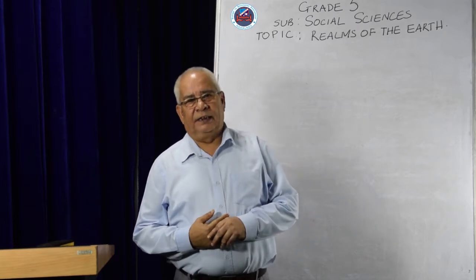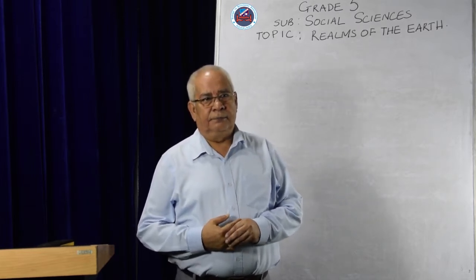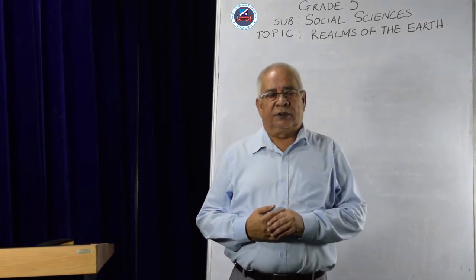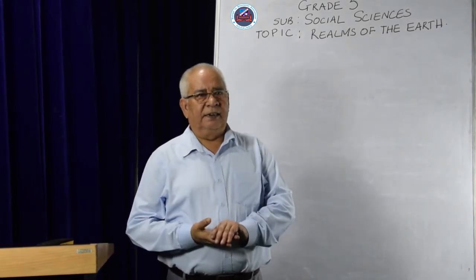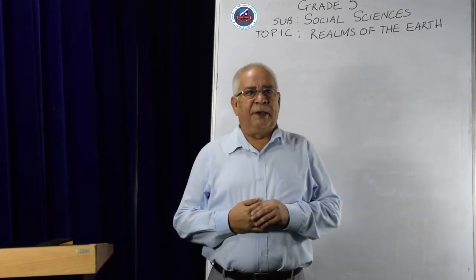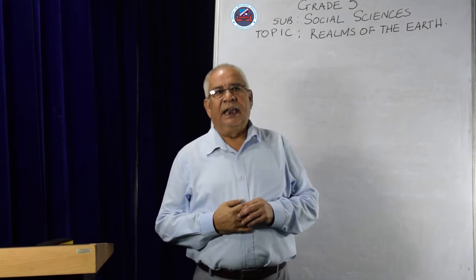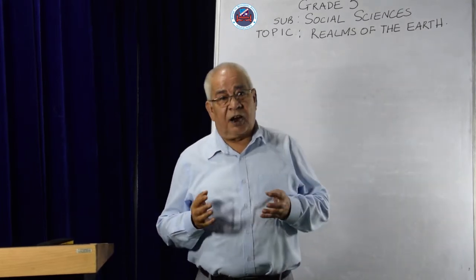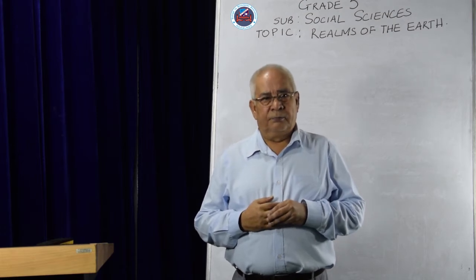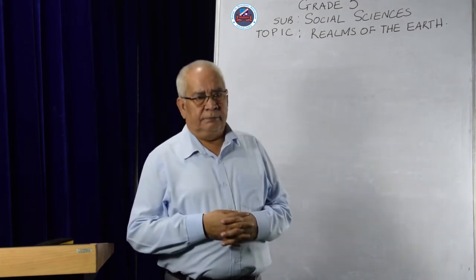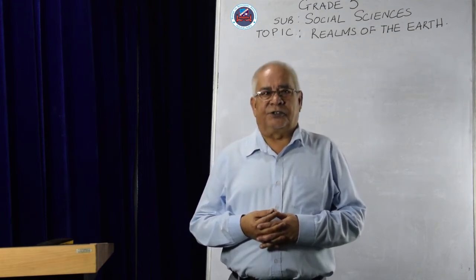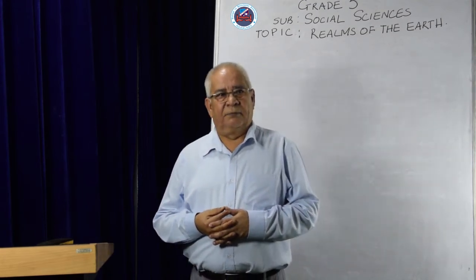And today the topic is realms of the earth. Our earth includes land, water, air, plants, animals, and us humans. Our earth is made up of both living and non-living things which are interdependent on each other. For example, we need air to breathe, water to drink, and land to build our houses on, and plants and animals to feed on.